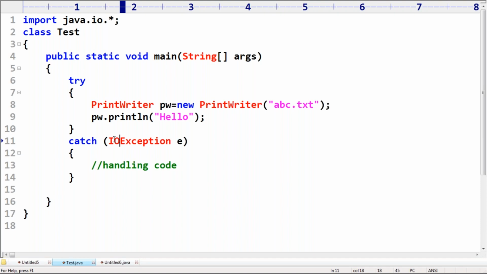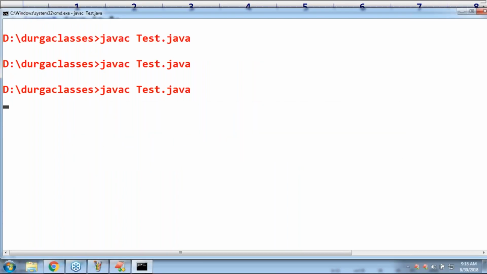Saurav Kumar, I hope your doubt also got clarified. Clear? Yeah. Saurav, you can take IOException. Acceptable, because IOException is the parent of FileNotFoundException according to our diagram.